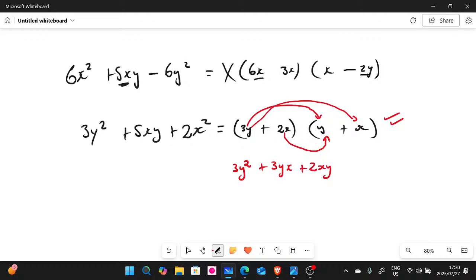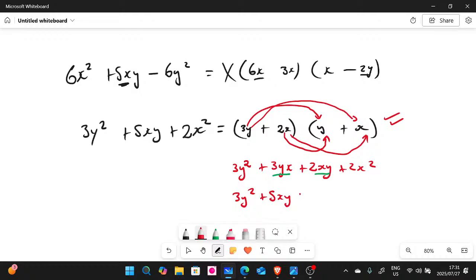If I multiply these together, it's gonna give us plus 2x squared, right? Now these are like terms. You guys agree? So this is going to be 3y squared. If we add these, 3 plus 2 is going to give us 5xy. Do you guys agree? Plus 2x squared. So this one we are fine, we can do it.